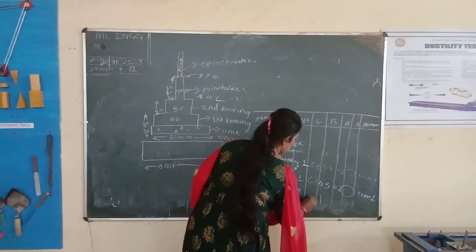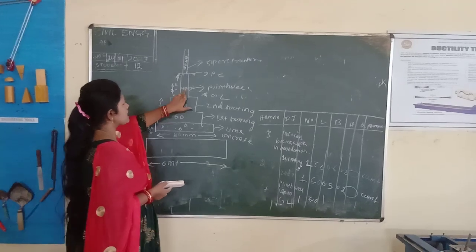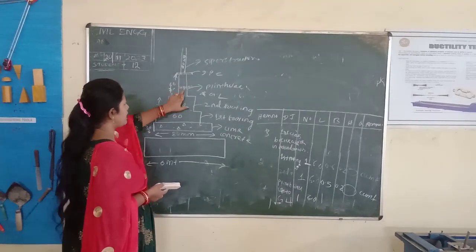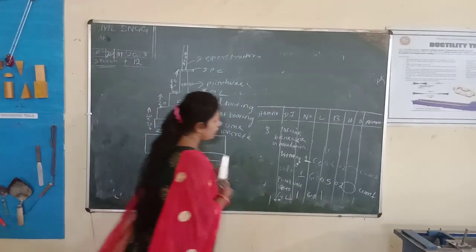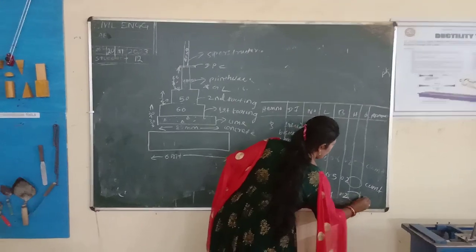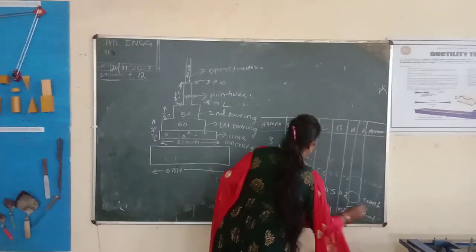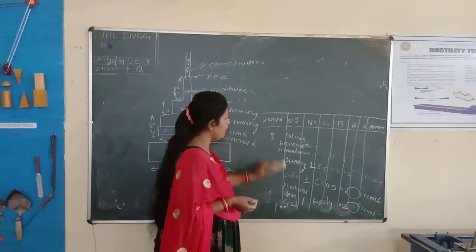Number is also 1. Length is 6 meter. The breadth is 40 mm, and up to ground level the height is 20 mm. So breadth 0.4, height 0.2. Then calculate this much cubic meter. This one is first footing, second footing, plinth wall up to ground level.